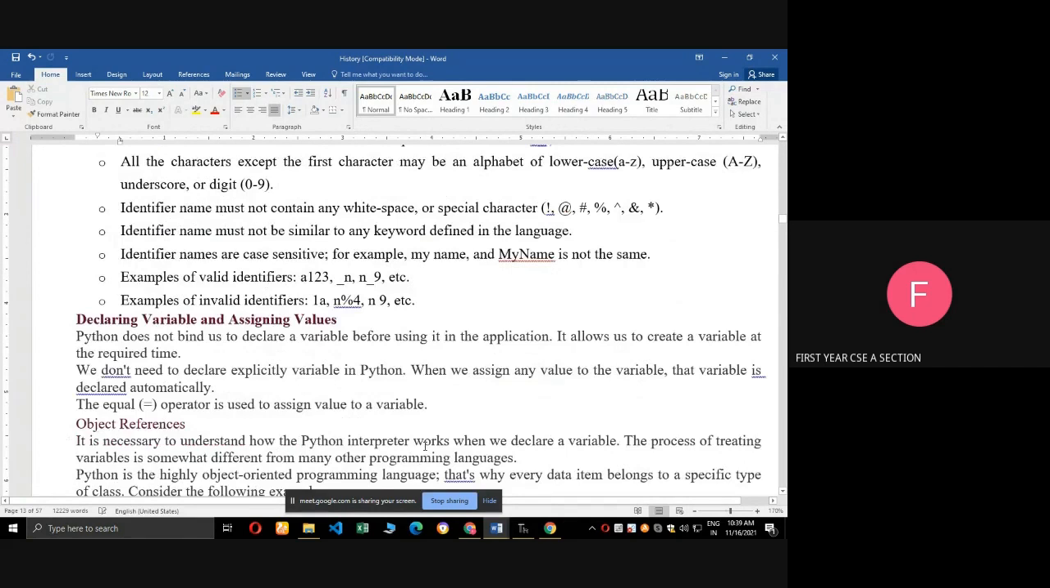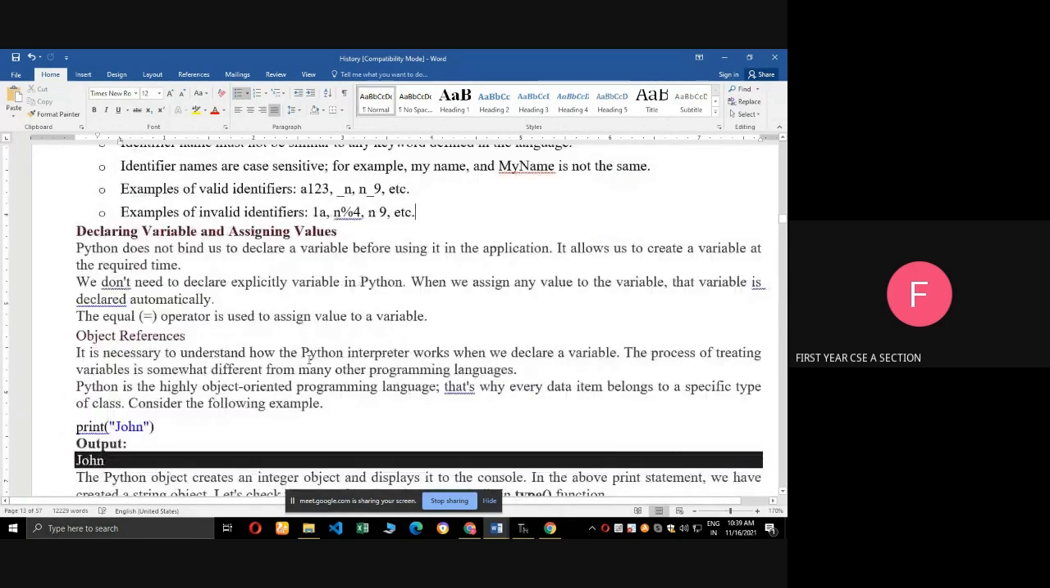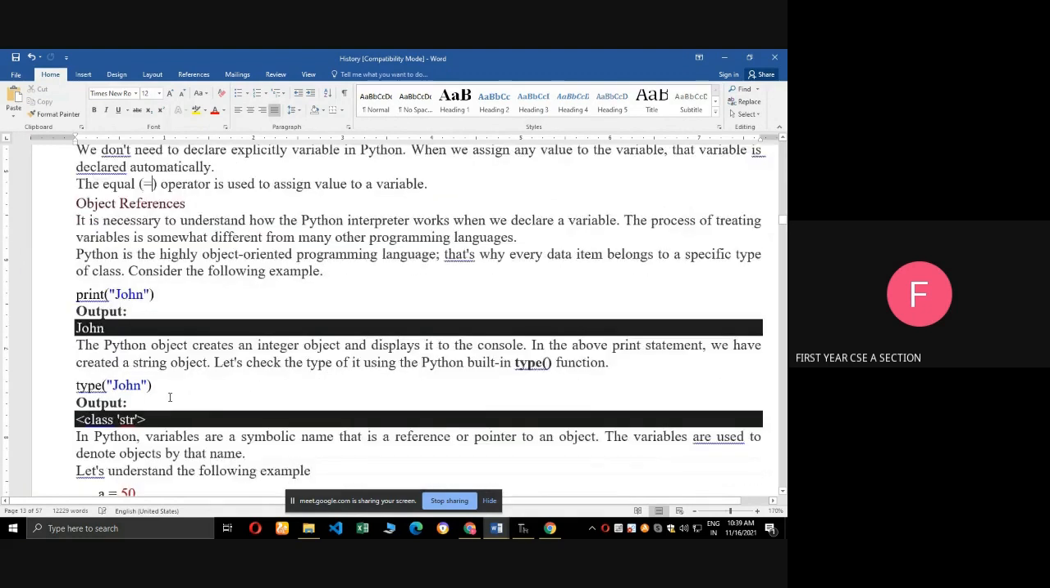Next one, declaring the variable and assigning the values. Here we no need to mention the data type in Python. That is the specialty. And then here, assigning the values, we are using the equal to operator to assign the values. Next one, we can get the type of the variable, what is the data type.